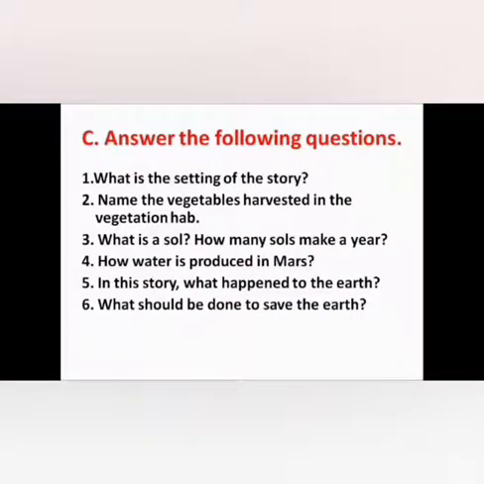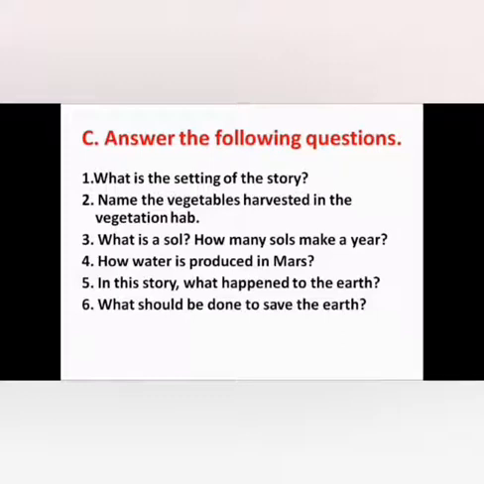Today I am going to teach you answer the following questions. First I read out all the 6 questions. There are 6 question answers in this first prose. I am going to read it out, children. Listen carefully. First question, what is the setting of the story? Second one, name the vegetables harvested in the vegetation hub.